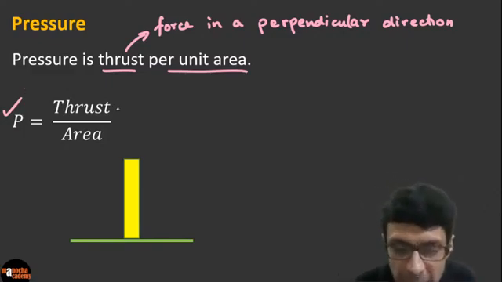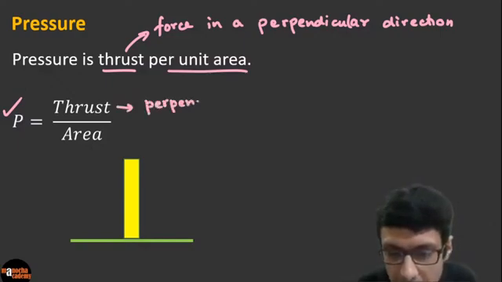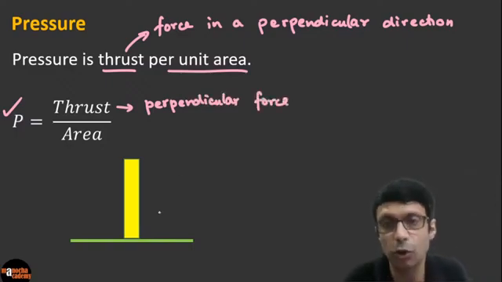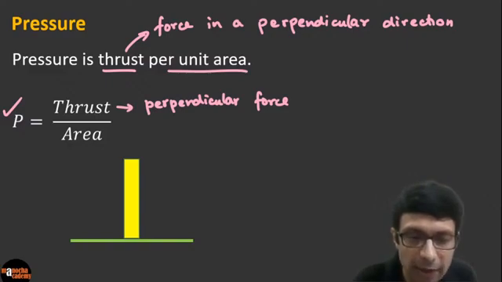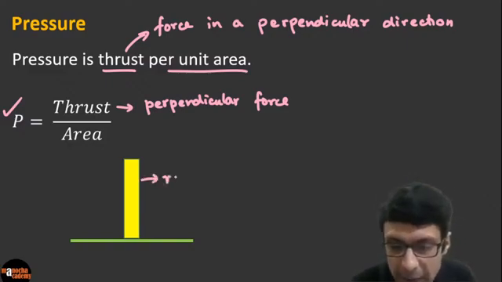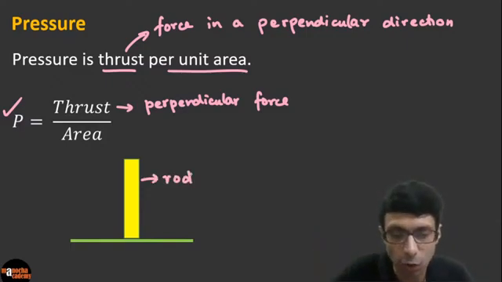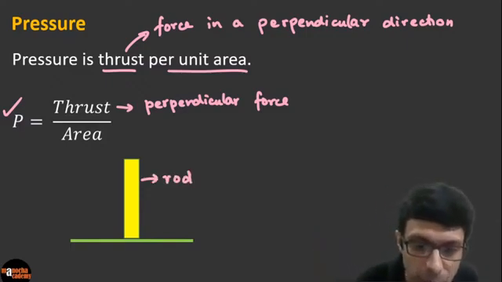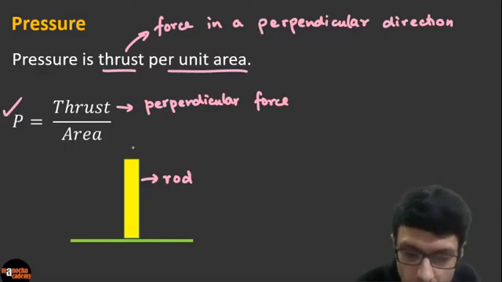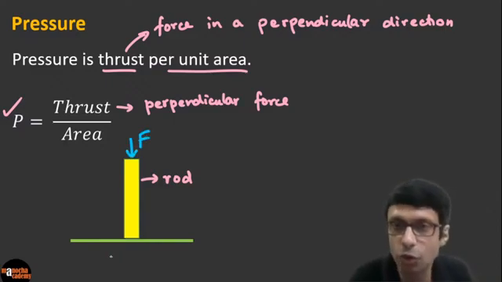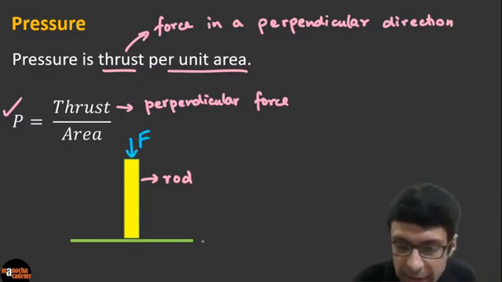So thrust means it's a perpendicular force. To visualize it, guys, look at this picture here. Let's say this yellow colored thing is like a rod, or a block that you're using. So we are applying a force on this rod against, let's say, this table here.